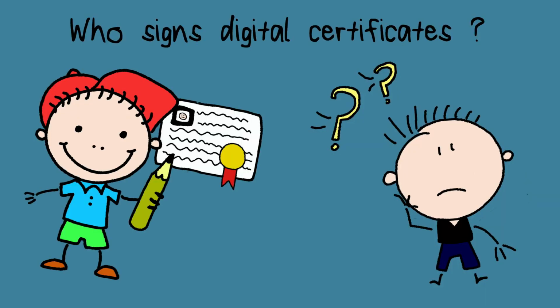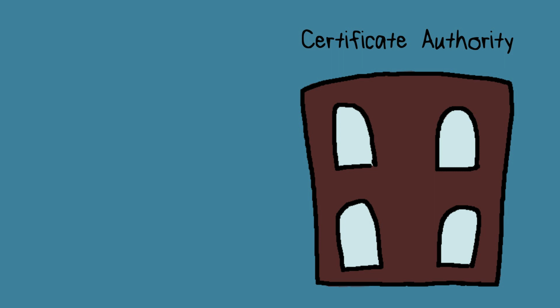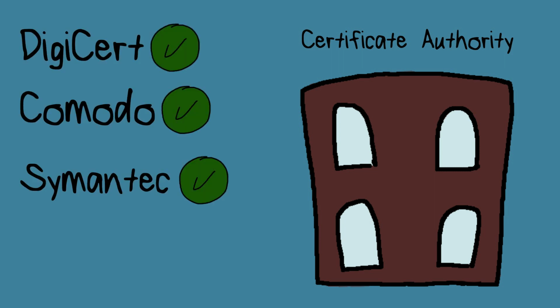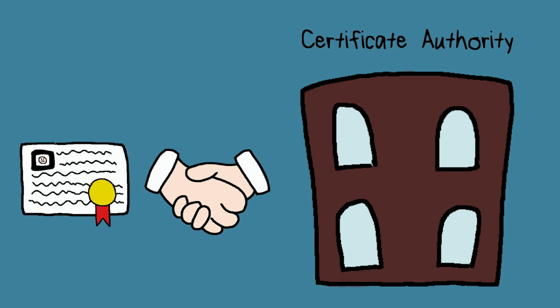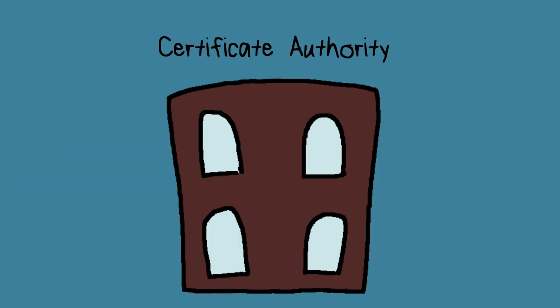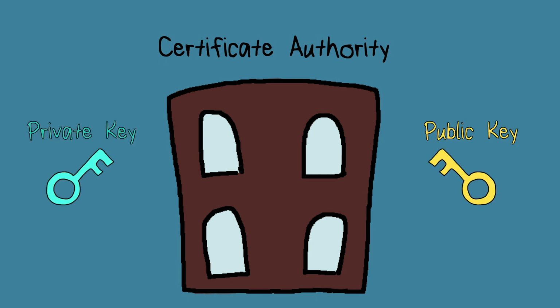Now let's ask ourselves, who exactly signs digital certificates? Digital certificates are signed by entities called certificate authorities, for example DigiCert, Komodo, Symantec, or in the case of YouTube, Google Trust Services. In a nutshell, certificate authorities are trusted third-party organizations responsible for issuing digital certificates. Certificate authorities have their own public and private keys. From that, let's explain how signatures are made.